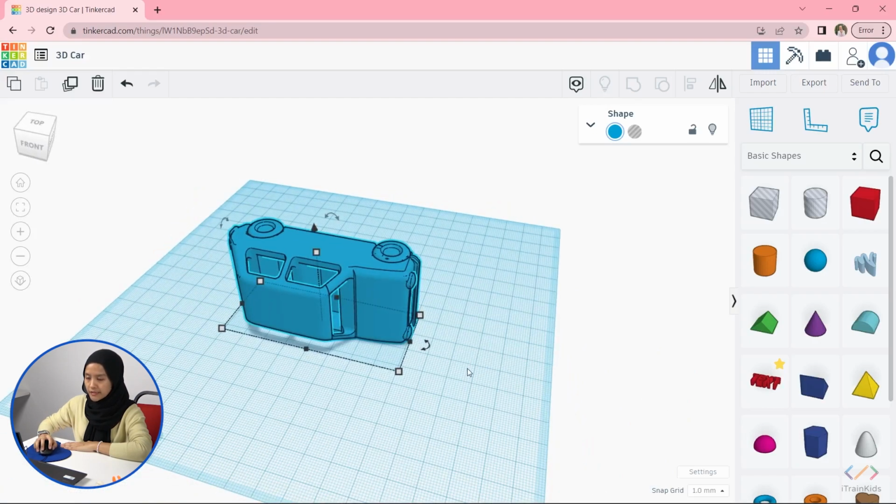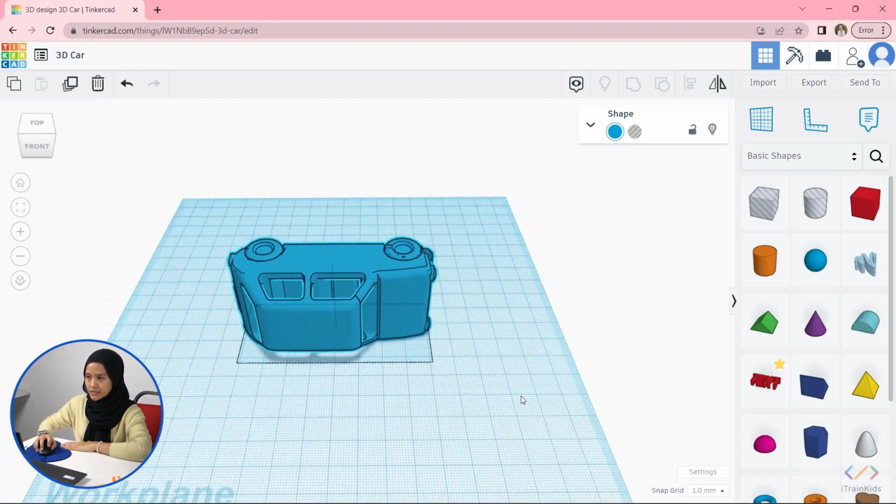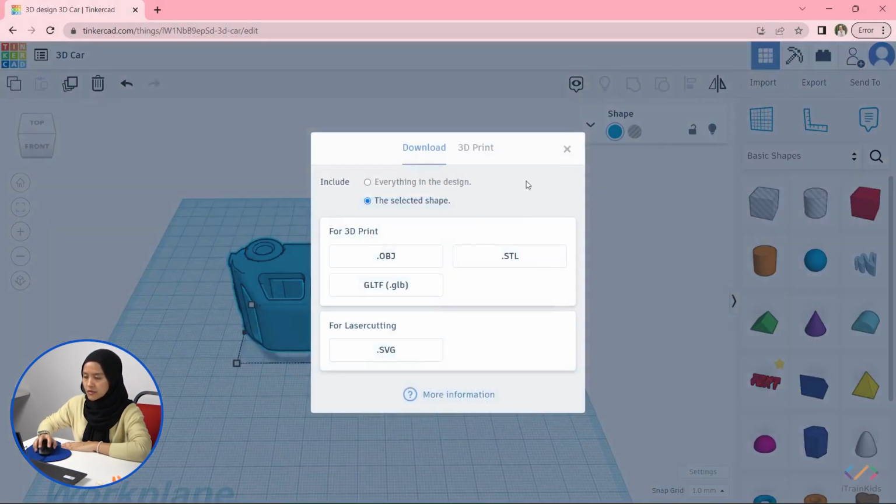When you are done modeling your 3D objects, you can export to print it later. So, to print your object, you must download your 3D model into STL file, like here. Click on this one and then it will start download.